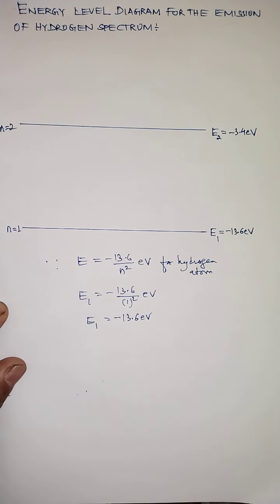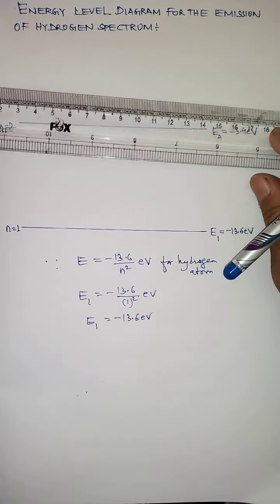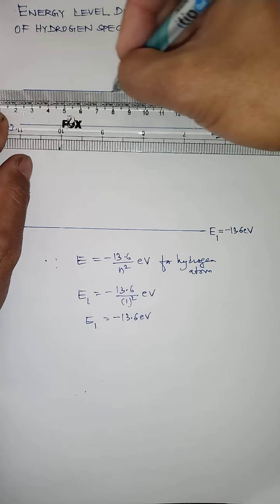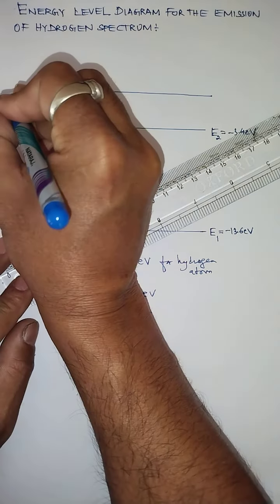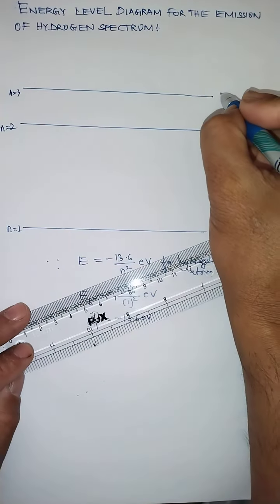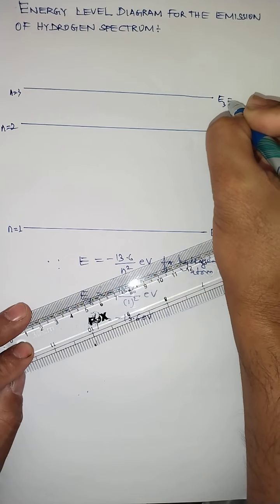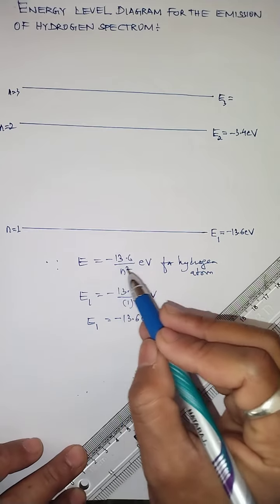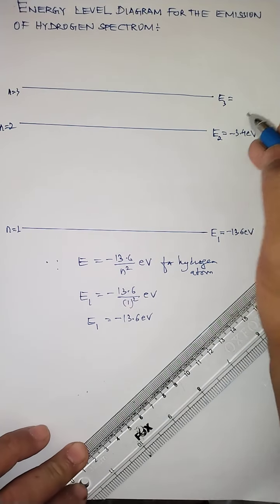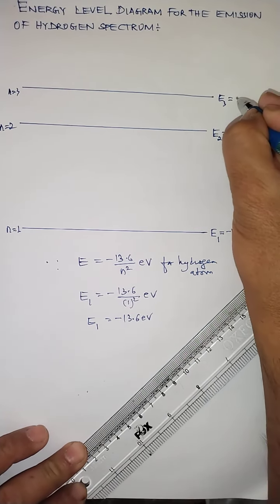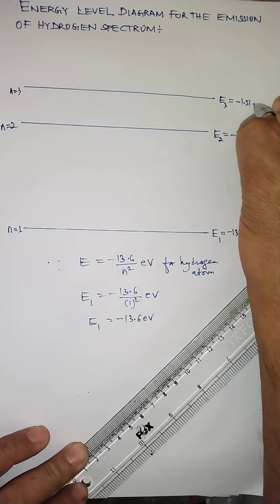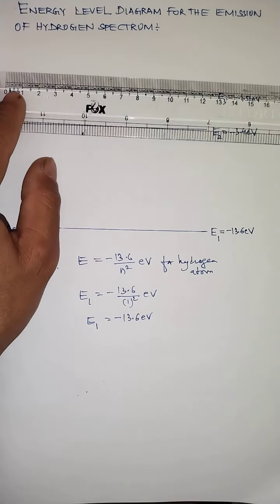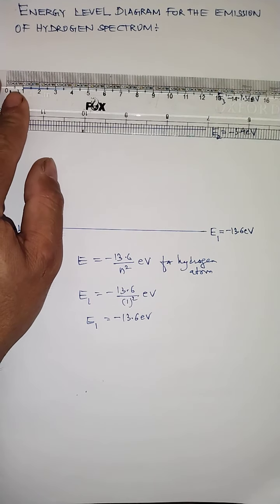Similarly, I do it for the third orbit, which is marked by n equals 3. The energy acquired by the electron in the third orbit will be E3. I substitute n equals 3 here, and with that we can calculate the value of E3, which comes to approximately minus 1.51 electron volt. Then we calculate for the fourth orbit.